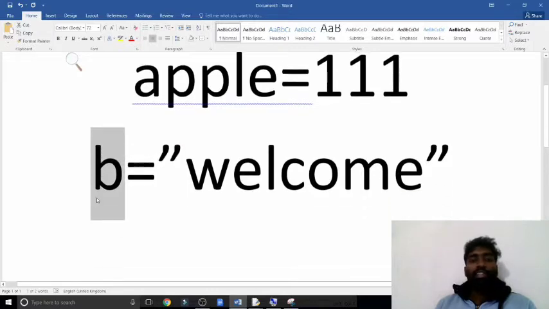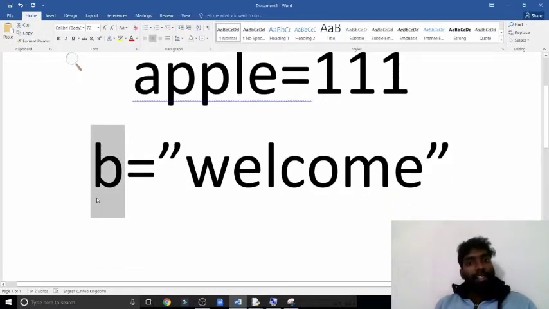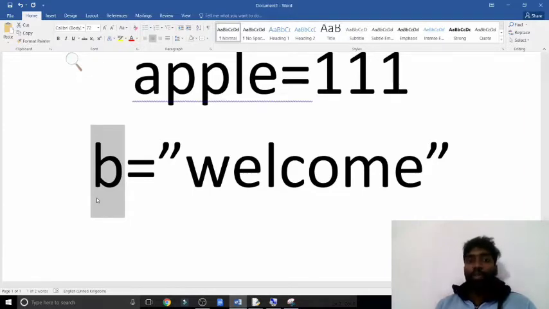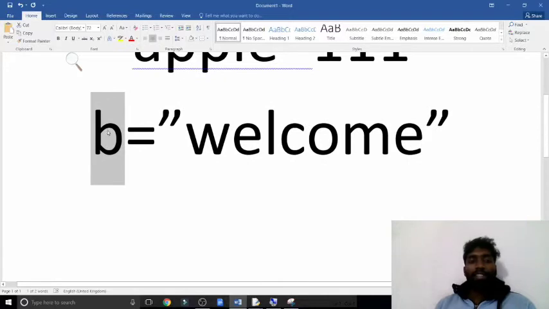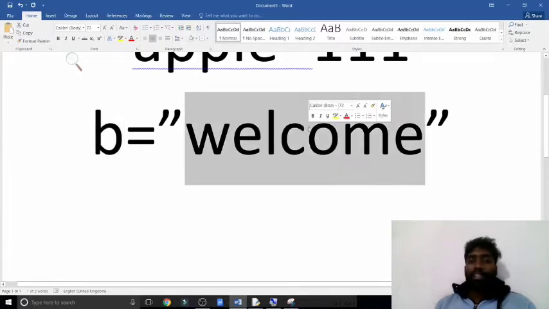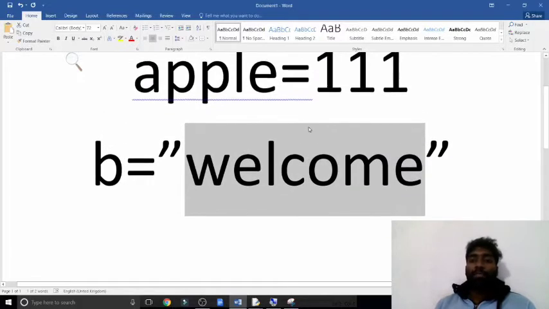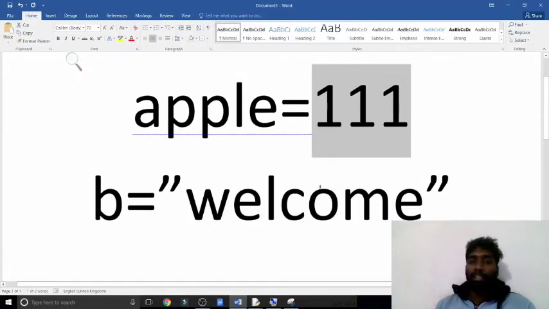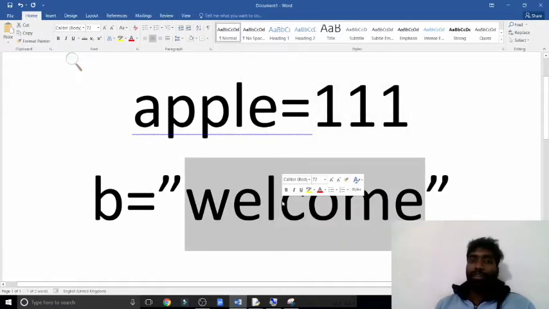I already mentioned very clearly that a variable name can be one letter or one word, but it can't be two words with a space. So here b is a variable and welcome is a variable value. Here 111 is a number and this is a letter. Letters mean string; we may call an alphabet a string. A string is declared in between double quotes.